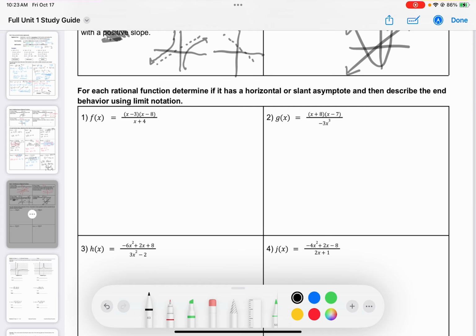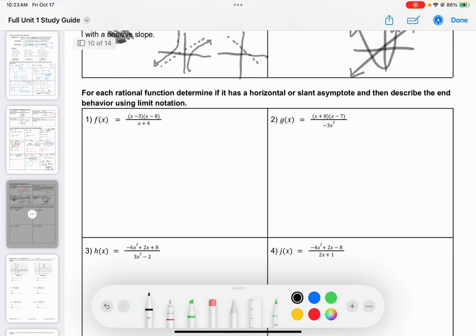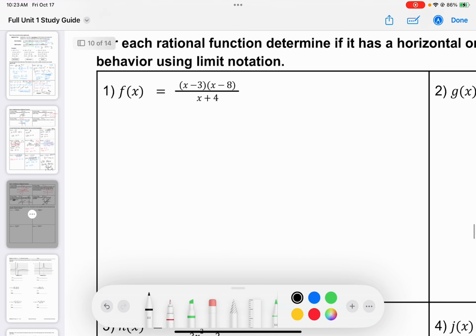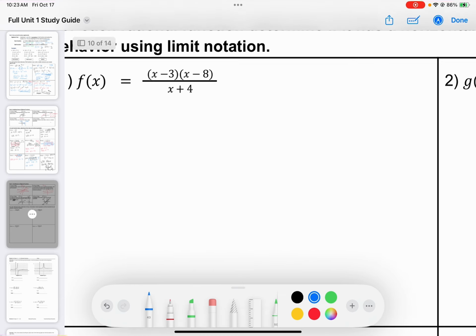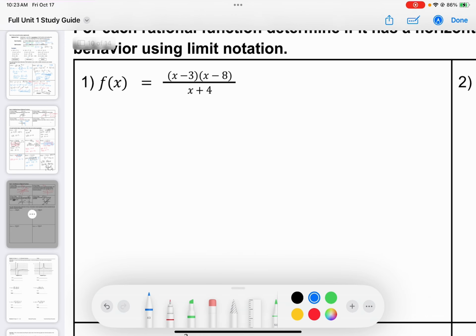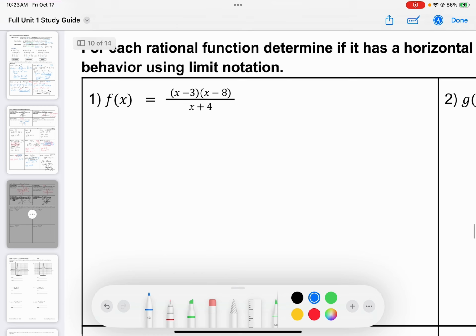All right, for each rational function, determine if it has a horizontal or slant asymptote and then describe the end behavior using limit notation. All right, this is going to be a lot of work. Well, a slant asymptote occurs when it is one larger than the horizontal asymptote. I'm realizing I also forgot to do this in the mind map, so we'll cover it a little bit here.